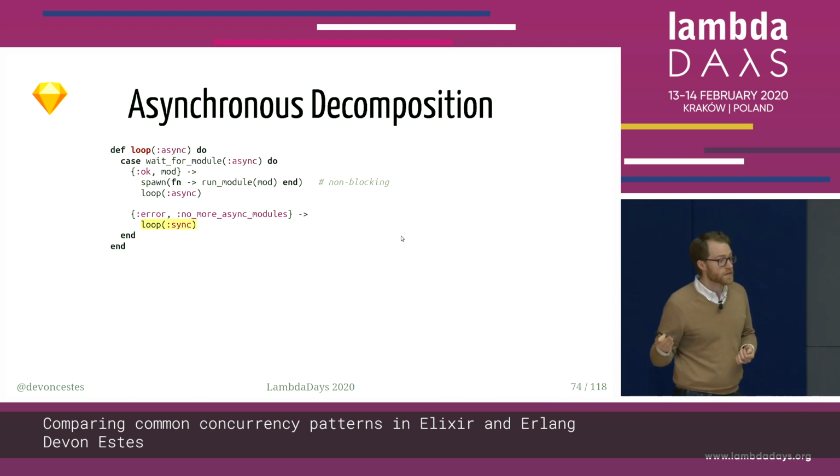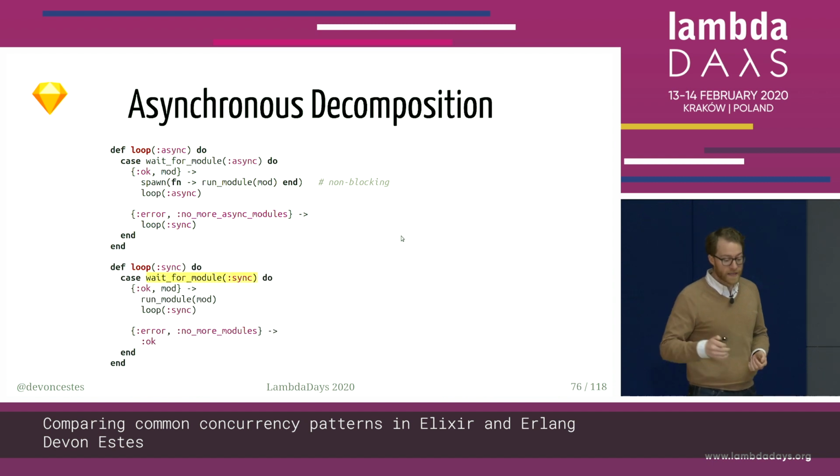And so it enters the synchronous part of the loop, which is pretty much the same, but again has asynchronous decomposition. These modules are still compiled and loaded into the Beam code server asynchronously. And so when these modules are ready, it gets a message saying, okay, you got another module you can run now. But the big difference here is this is run in the parent process, because these cannot be run in parallel. Sometimes you have some tests that might have a shared dependency between them, and if you run them in parallel, you will have flaky tests and problems, and you don't want that. So you can run your tests in series if you want. So here, it's not spawning a process. It's doing those in the parent process. And then after it runs one module, it goes back into the loop, waiting for another module to be ready to be run.